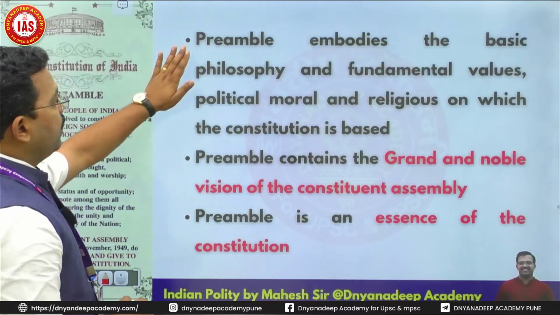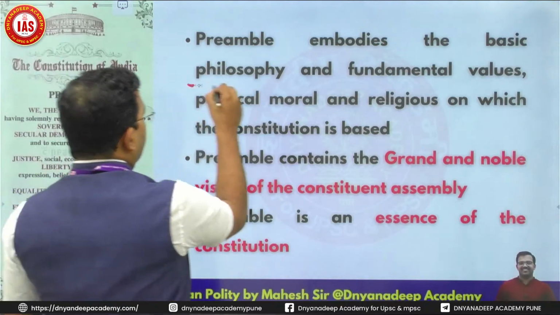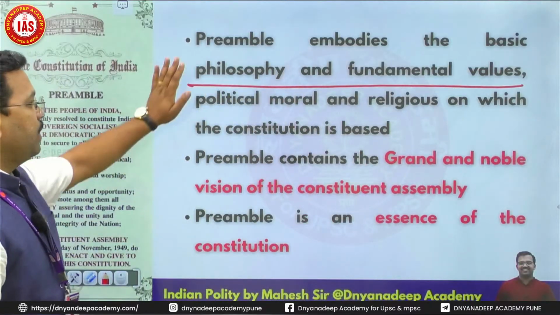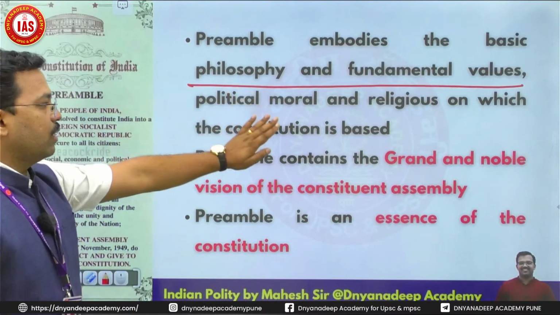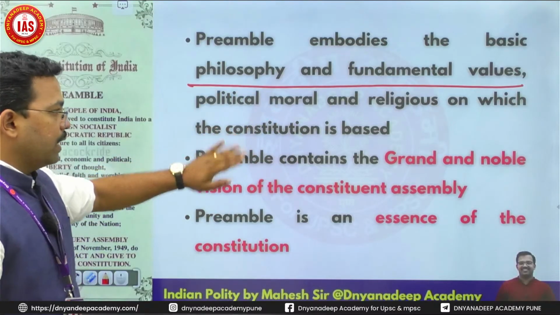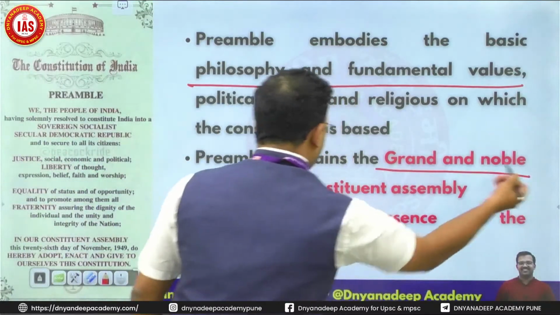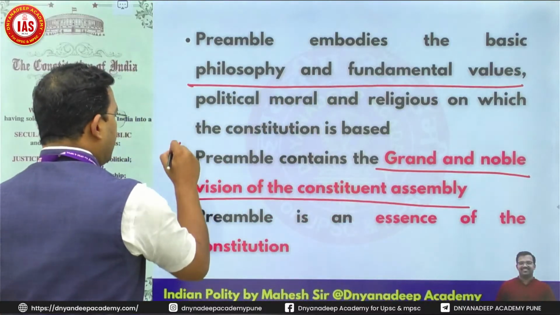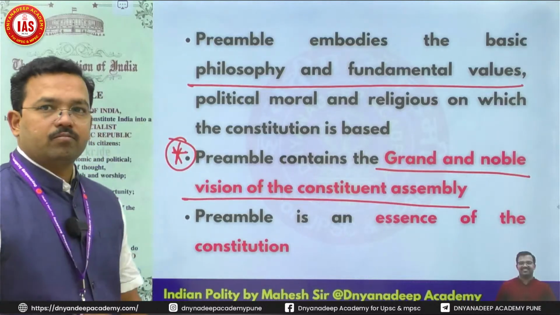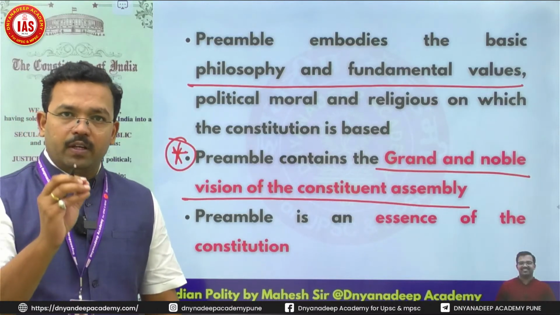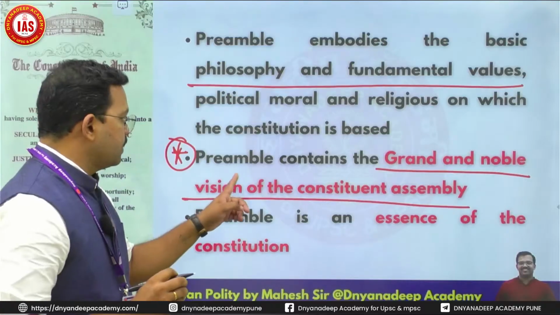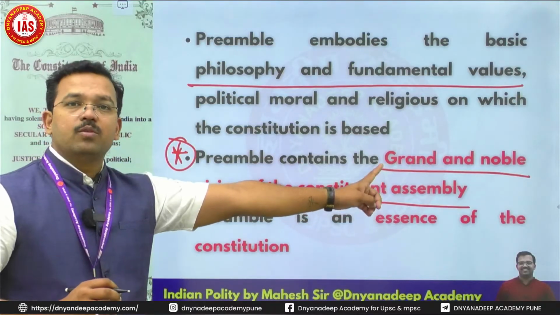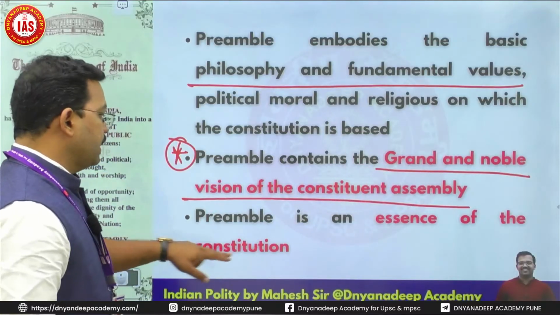Now, the preamble embodies the basic philosophy and fundamental values on which this constitution is based. The preamble contains the grand and noble visions of the Constituent Assembly. This could be a straightforward question for prelims: which among the following parts embodies the grand and noble visions of the Constituent Assembly? So it is the preamble. The preamble is an essence of the constitution.